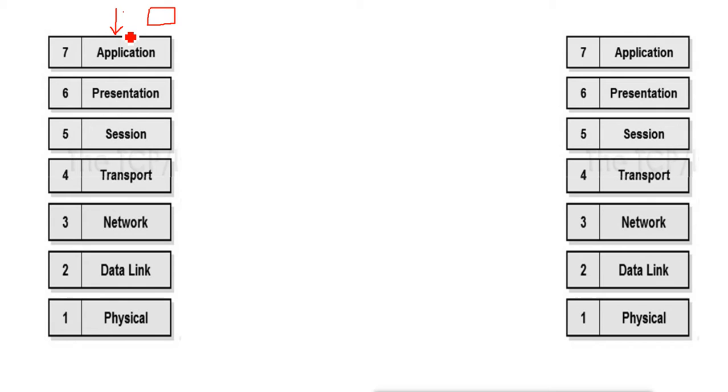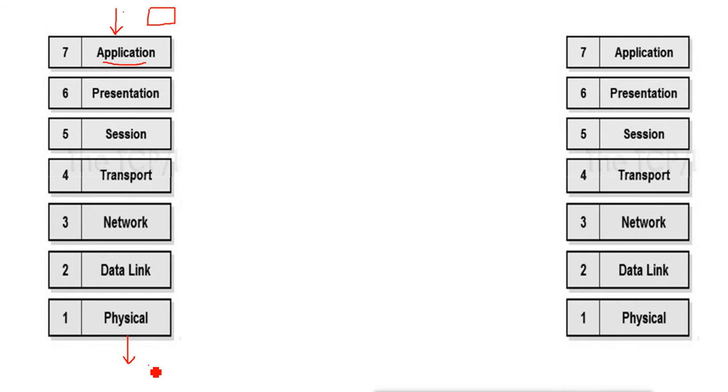That means when the data goes out from our system, the first layer will be the application layer, and then presentation, session, and then transport, network and all these layers. And finally from the physical layer, the data will go out of our system.